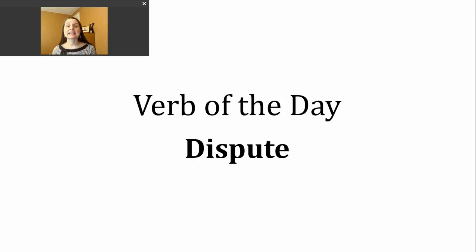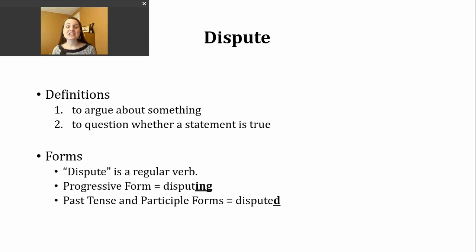Today's verb is dispute. Let's take a look at some of the definitions or ways that we can use this verb. The first way you might hear the verb dispute used is to mean to argue about something. A second way you might also hear this verb used is to mean to question whether a statement is true.